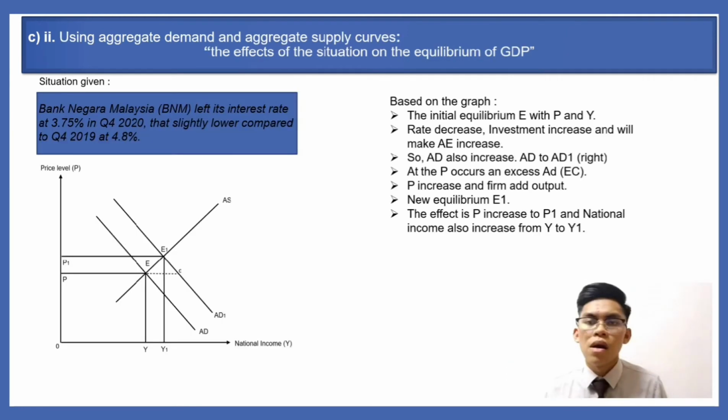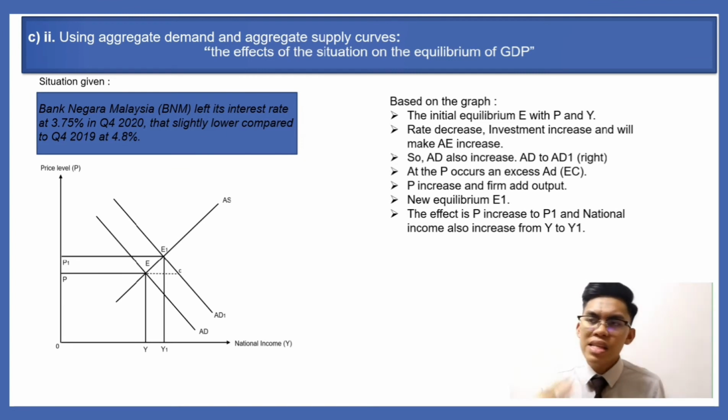Okay, for question D, I will explain this answer using the aggregate demand and aggregate supply curve. Based on the graph, the initial equilibrium is reached at point E, at the price level of P and the national income is Y, when the AD curve intersects with the AS curve. Based on the situation given, Bank Negara Malaysia cut its interest rate to 3.75% in quarter 4 2020, slightly lower compared to quarter 4 2019 at 4.8%. So that means the rate is reduced.